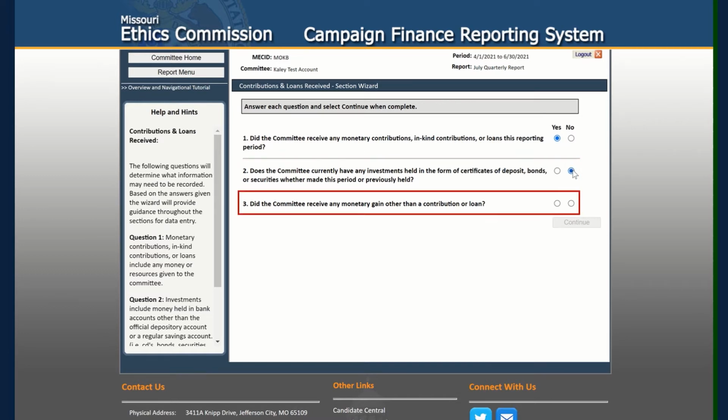Question 3. Did the committee receive any monetary gain other than a contribution or a loan? For instance, say your committee received bank interest during the reporting period. This is money coming into the committee, so it must be reported, but it is not necessarily a contribution to your committee. For this tutorial, we will answer yes.